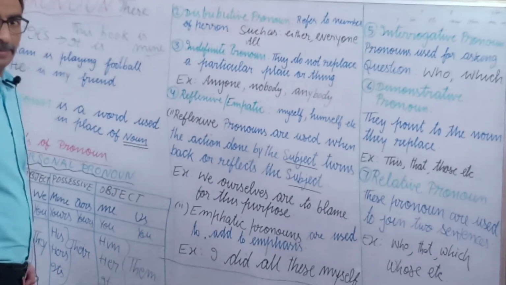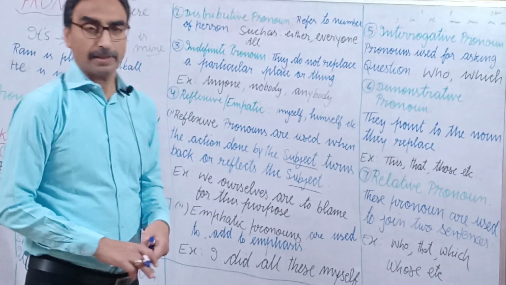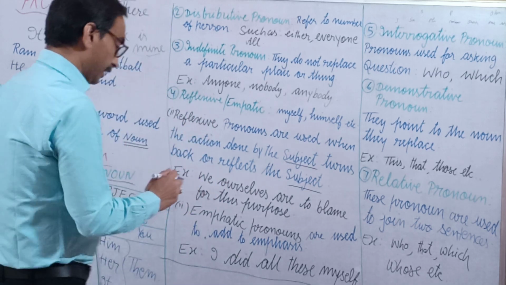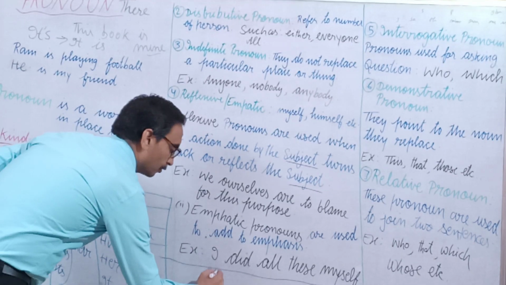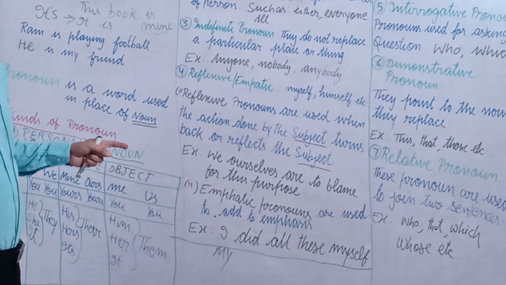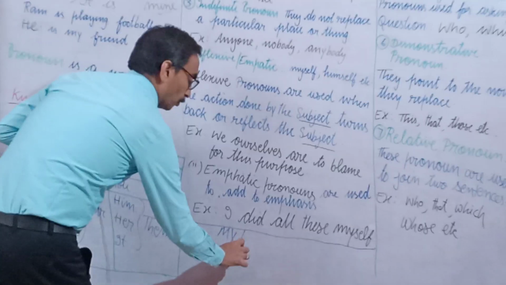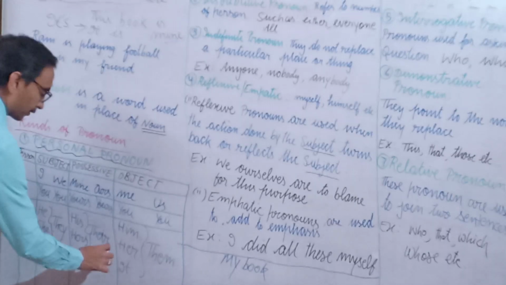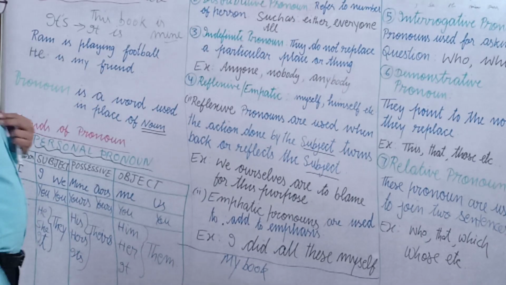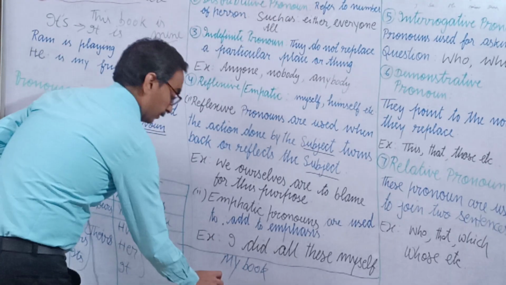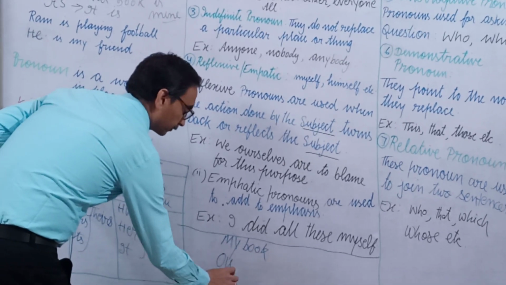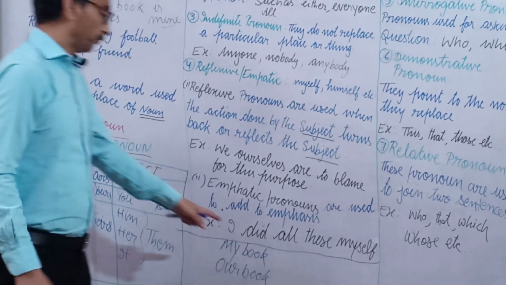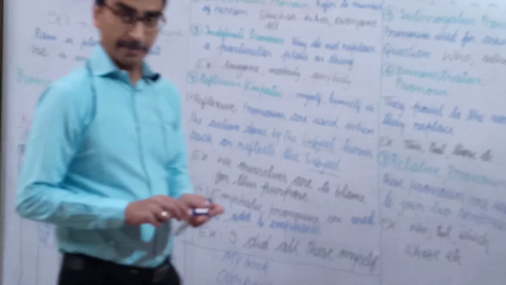And one more thing I just want to mention here. You might be thinking, why has sir not told us about my, our. Beta, my is not pronoun. It works as an adjective, such as my book. It should be theirs. Okay, and our book. This is adjective. If it is exactly coming before the noun, I told you that is always adjective.